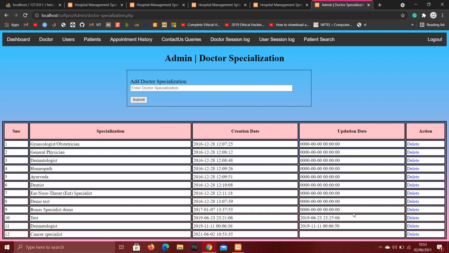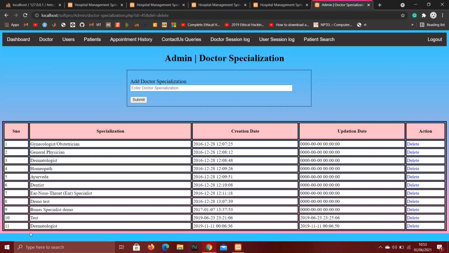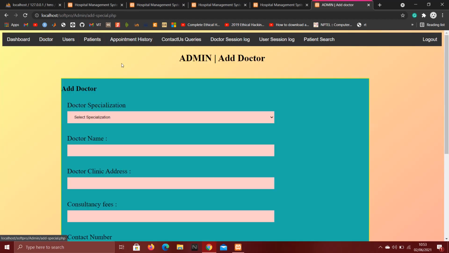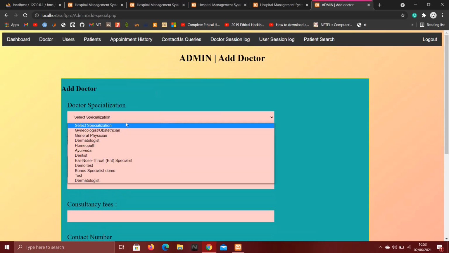Let's delete that cancer specialist, and we can see that cancer specialist is deleted. And let's go to the next option, that is add doctor. From here we can appoint any new doctor to the system. Let's add a doctor.